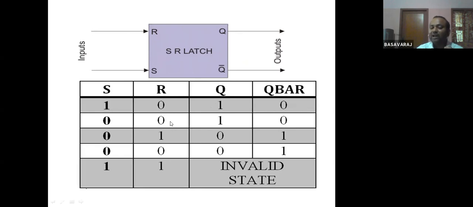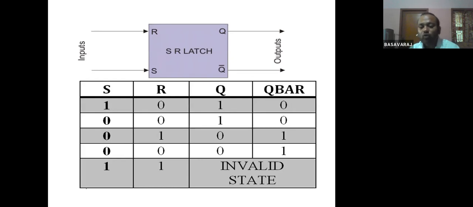When I make both R and S as 0, 0, what happens that time? There is no change in the state. No change in the state means whatever the previous state is, the same previous state will be retained. The previous state is 1. So Q previously was 1, now it has become 1 here also. Previously Q bar is 0, again it has become 0. So this is the meaning. The old information, whatever the previous information is, it is being retained.